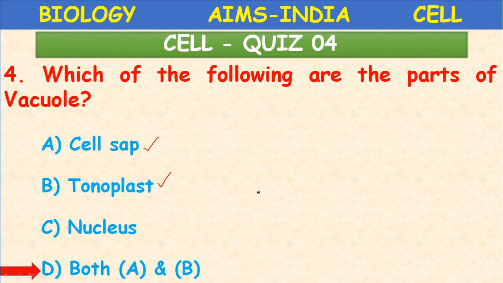You observe a succulent plant, that is aloe vera, available at your home. You can cut the stem portion and you observe the white jelly portion which is present, that is nothing but cell sap. Or if you take a tomato and cut it, inside also you will find the vacuoles containing fluid. They are fluid filled bag like structures. Okay. The excess of fluids present in the cell are stored in the vacuole. So what are the parts? Cell sap and tonoplast.